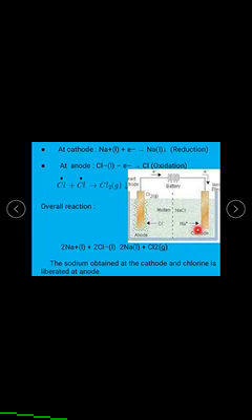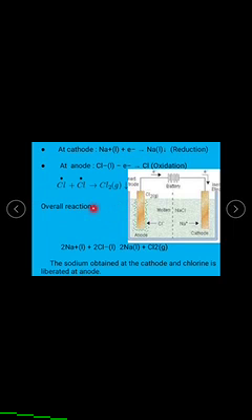This one is at the anode. The Cl- ions lose one electron, and it converts to chlorine. Again, this chlorine combines with one more chlorine atom, and it converts to chlorine gas. This can be evolved from here.